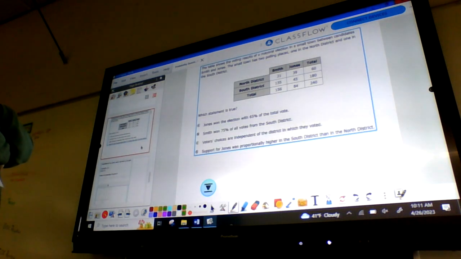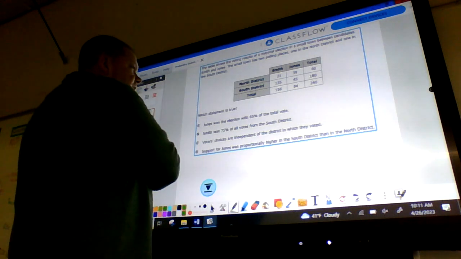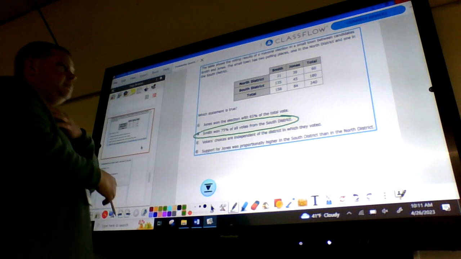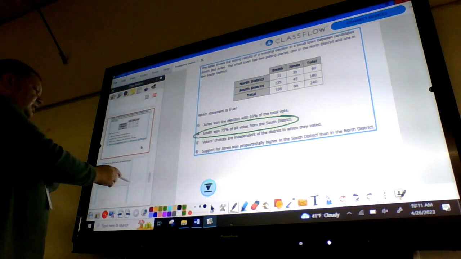The table shows the voting results of a mayoral election in a small town between candidates Smith and Jones. The small town has 2 polling places, one in the North District and one in the South District. Which statement is true? Jones won the election with 65% of the vote, but we know that's not it because he's not there. Smith won 75% of all votes from the South District, and that's going to be your correct answer right there. Voters' choices are independent of the district in which they voted. Again, I would probably say that that's not really the case. And support for Jones was proportionally higher in the South District than in the North. That's incorrect as well.